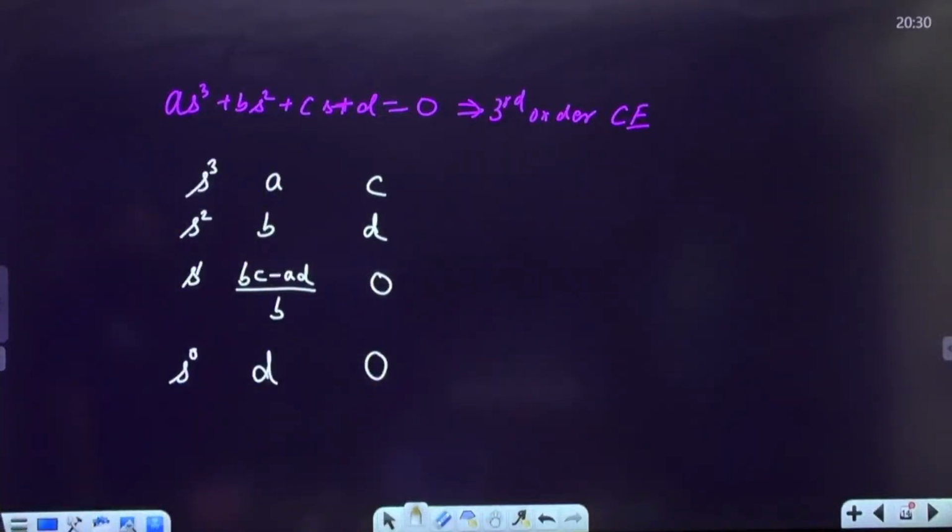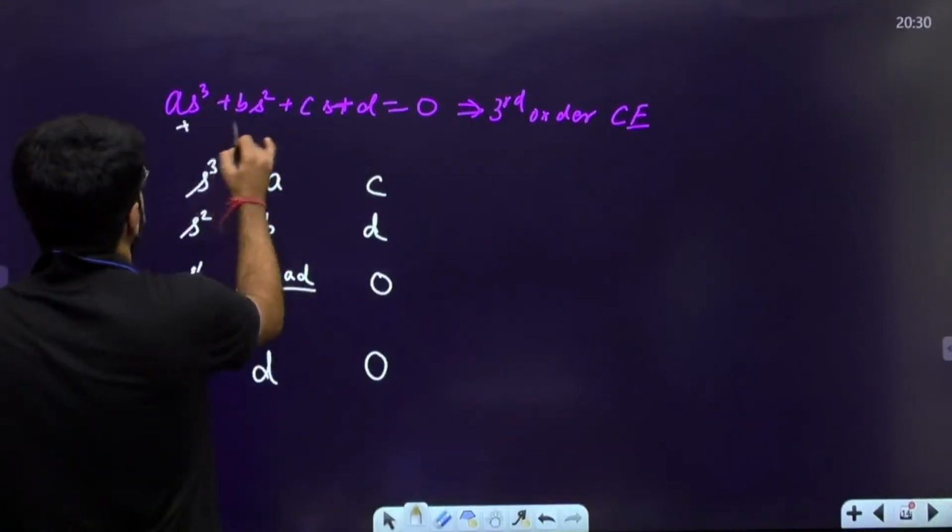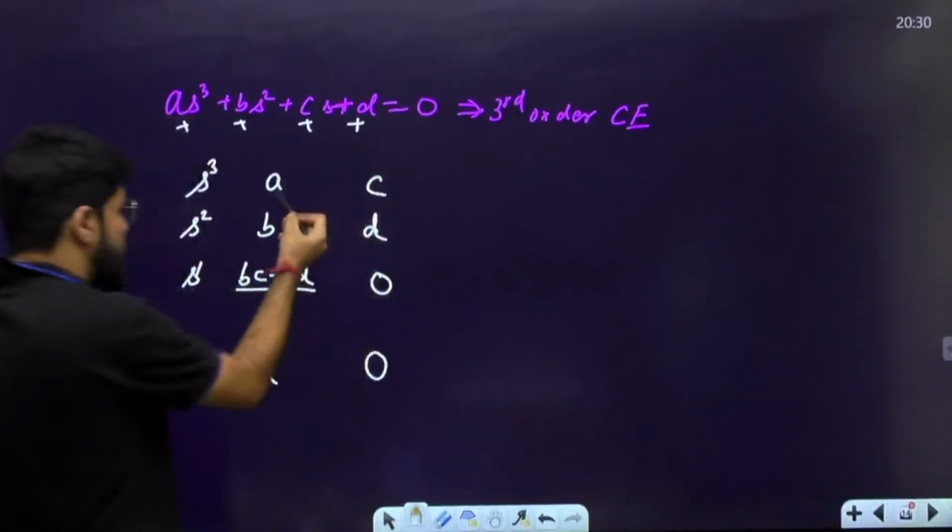So of course, what do you want for the system to be stable? Of course, all coefficients must be positive. That is a necessary condition. A, B, C, D positive. So A, B, D are positive.